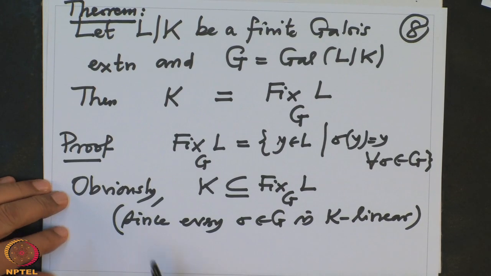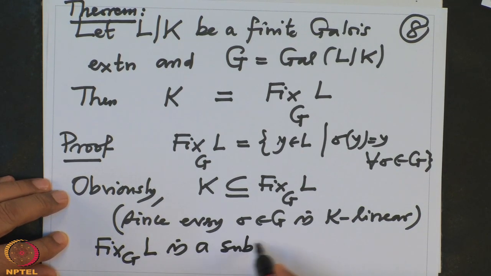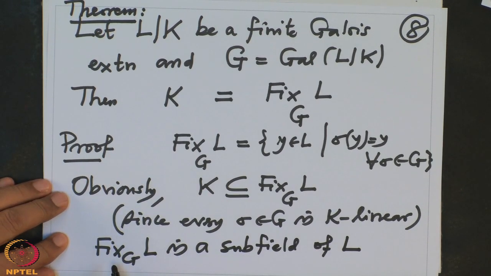Next, note that this Fix_G(L) is a subfield of L. That is also clear, because all we have to check is that it is closed under addition, subtraction, multiplication and inverses.